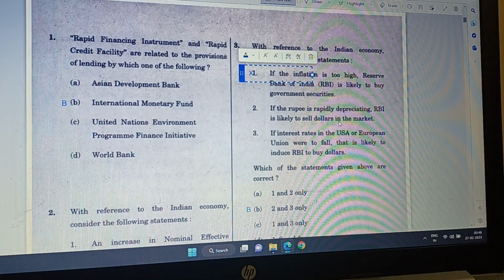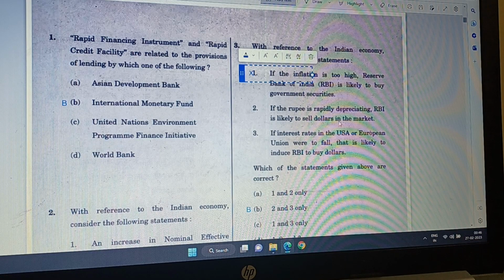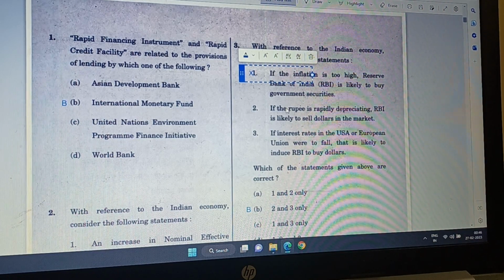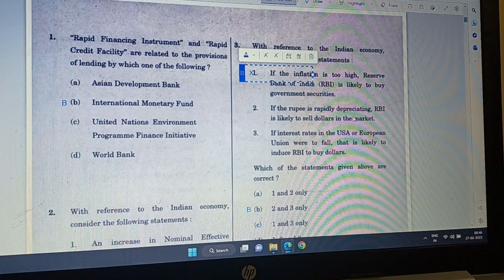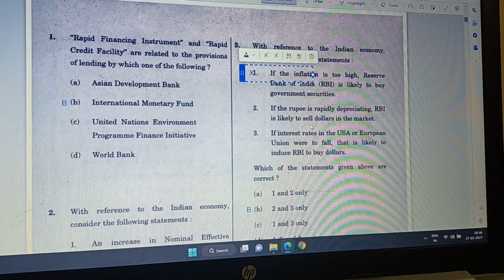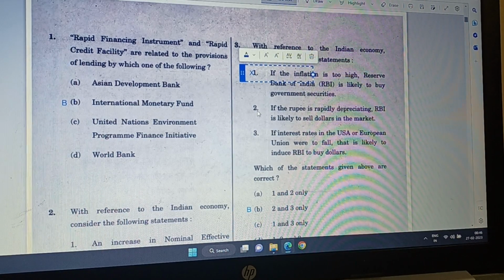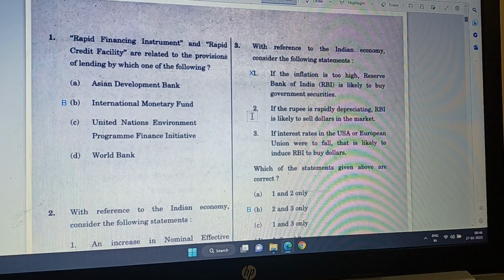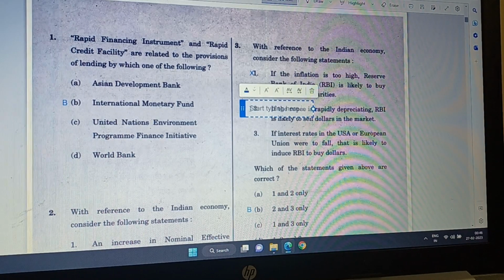In fact, only recently, during the last 6 months, in order to maintain rupee, RBI had sold $100 billion. So that is what is happening. If rupee is rapidly depreciating, then RBI will buy rupees, means it will sell dollars. So this one is actually correct. So option 2 is correct.